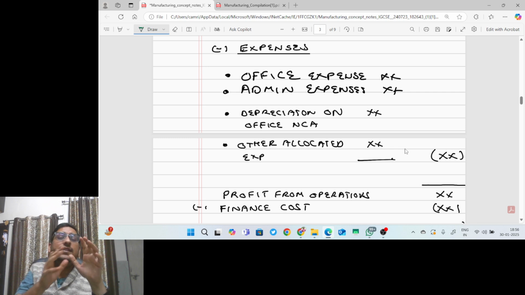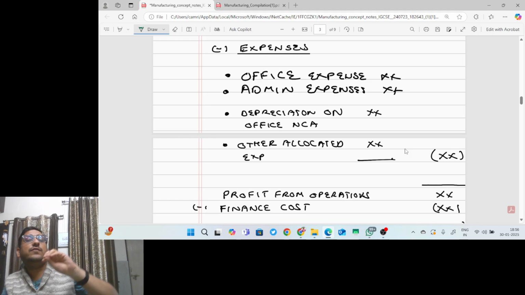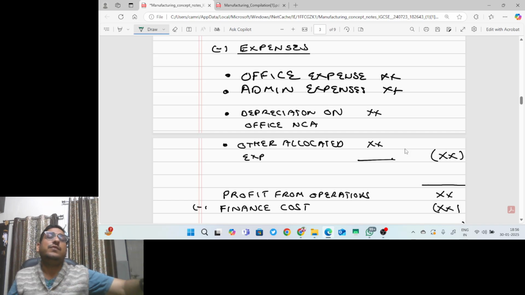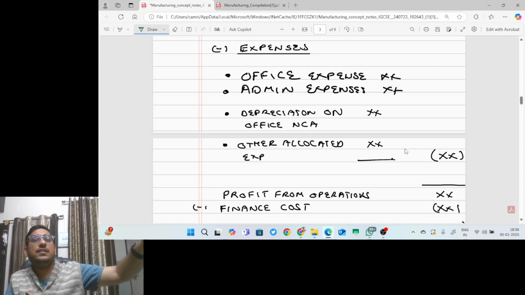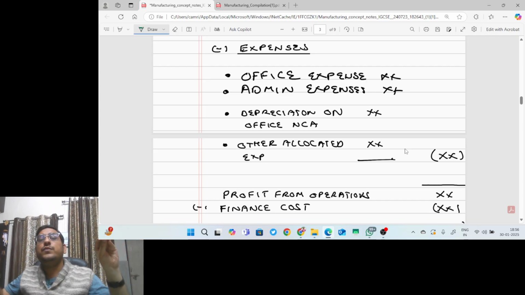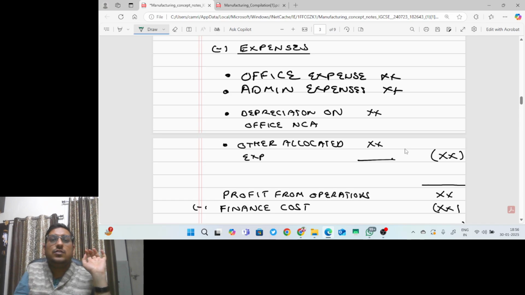Sir, whenever there is a bifurcation given, for example, if rates says 25% is related to office and 75% is related to manufacturing, what we will do is 1000 into 75%, that is 750. For example, if rates is 1000, and 75% is related to factory, then we will add 750 to factory overheads and 250 will be added to expenses. So all the office and admin expenses will come here.